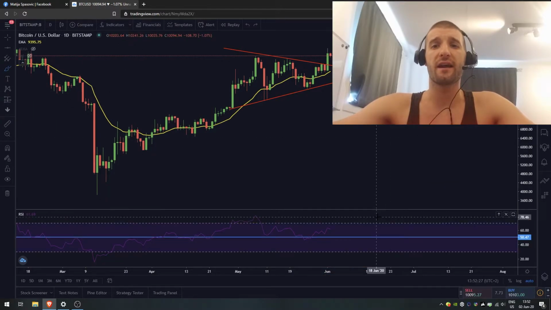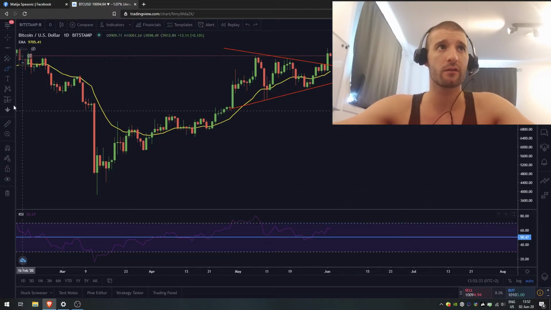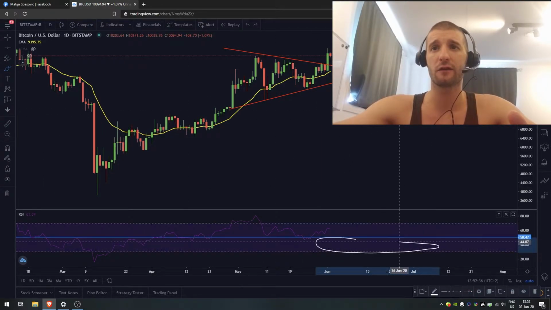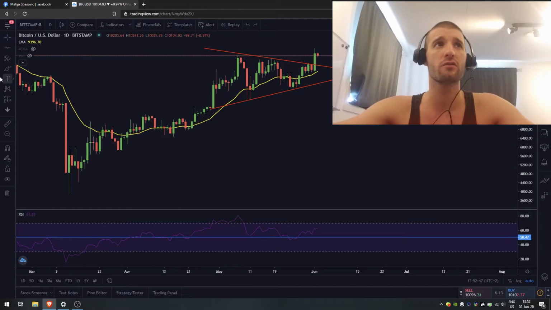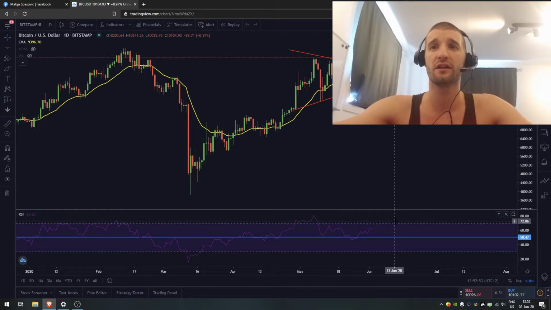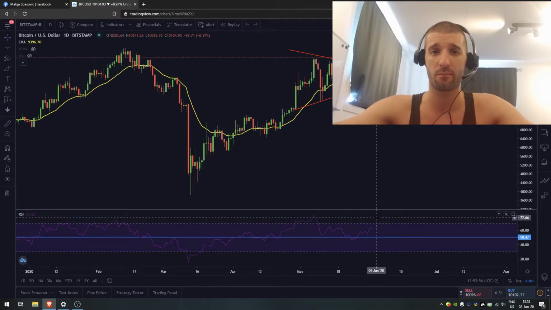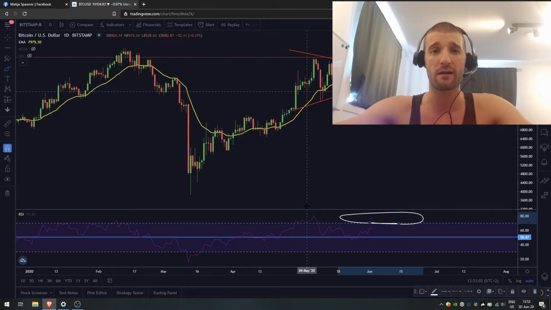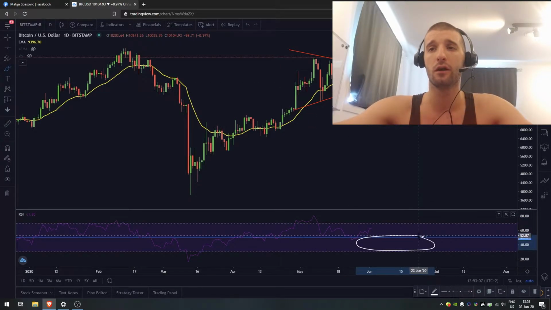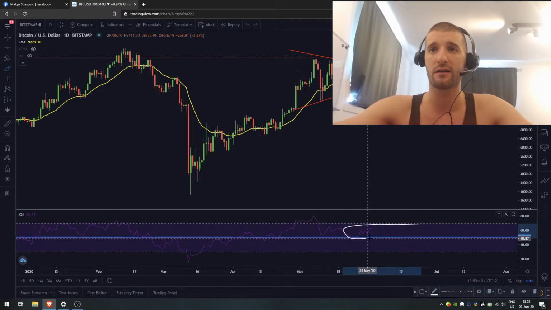Also on the RSI, the Bitcoin price is still finding levels above 50, which is bullish territory. Whenever Bitcoin is below this line, that's the bearish or corrective way, at least on a midterm. Whenever Bitcoin is on the daily chart above this level of 50, this blue line, we are in bullish mode, and in the past 3 months we have been in bullish mode. Bitcoin is showing us that on the RSI, which is a good strength buying signal. It's very important not to be below the level of 50, because that's bearish or corrective. So right now we are in the golden middle, let's say.